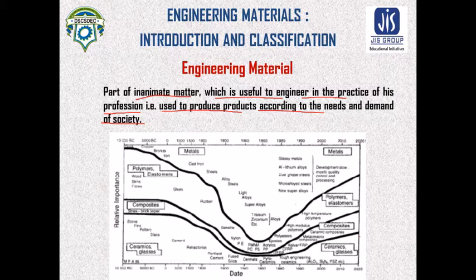for other materials is more than metals, and the processing, handling and the accuracy that is offered by the materials other than metals are more as compared to metals. So the relative importance of metals is decreasing right now, but on the other hand, the relative importance of polymer, composite and ceramic glasses is increasing.